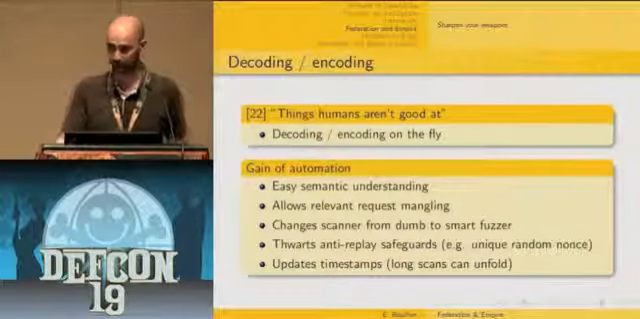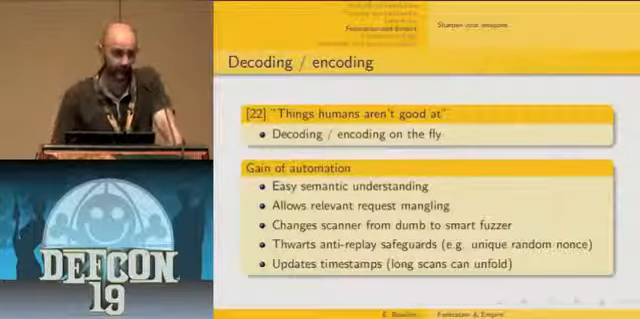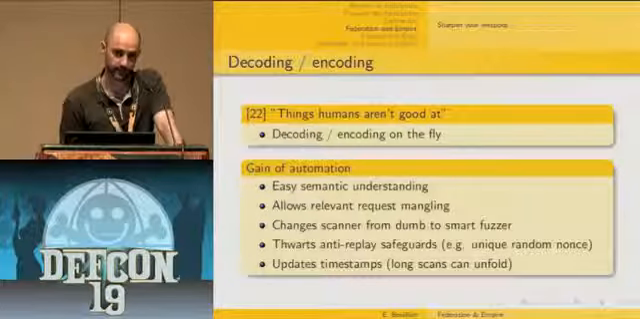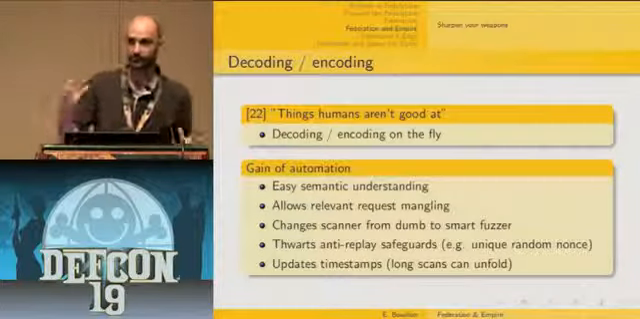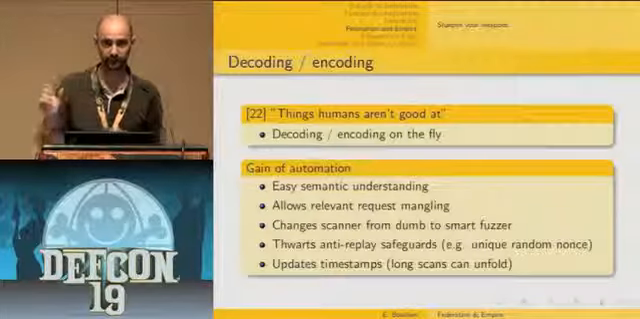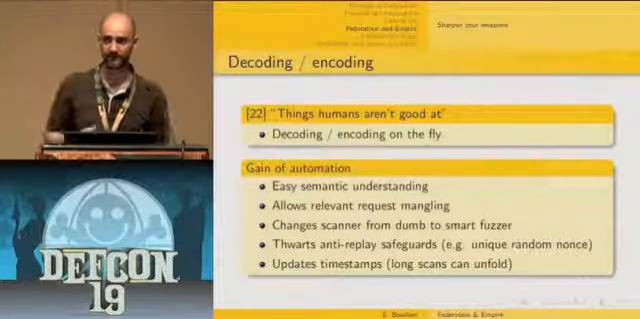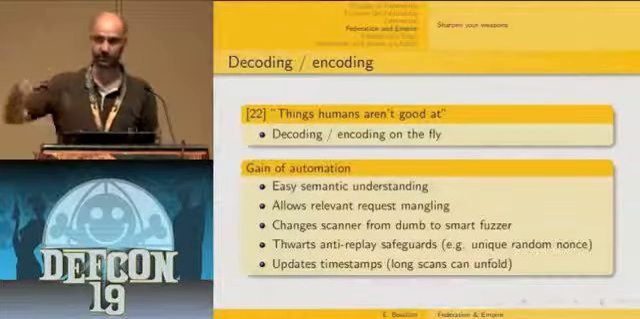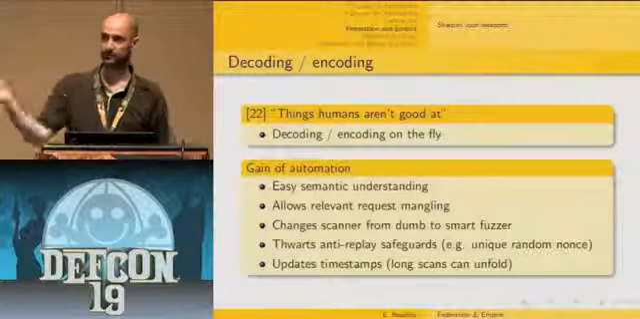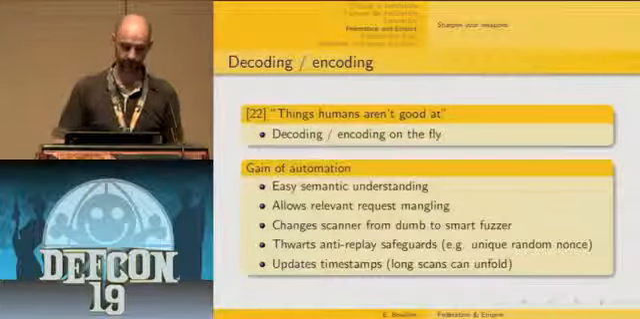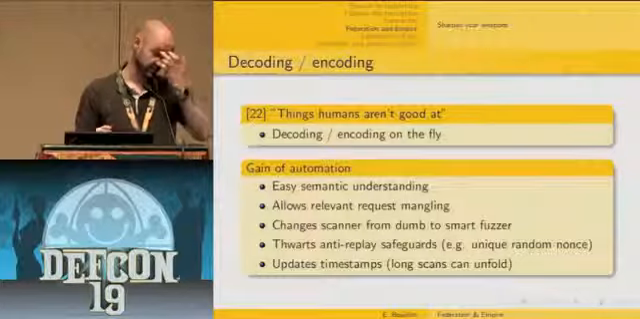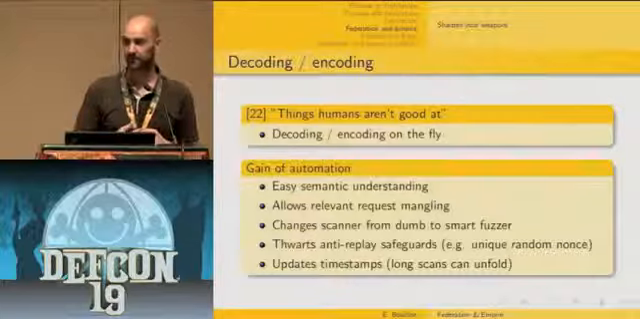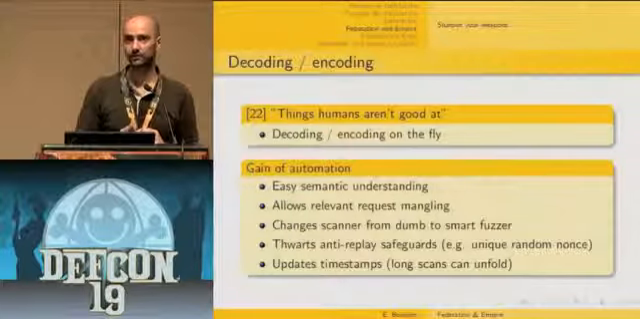Also, it allows you to do more relevant request mangling. And if your web application scanner happens to be a fuzzer, then instead of fuzzing a big chunk of meaningless data, you're going to fuzz each specific parameter more accurately. It also allows you to thwart some anti-replay safeguards, like the fact that you need to change random numbers at each request. And it allows you to update timestamps on the fly, which then allows long scans to unfold properly, avoiding some false negative results.